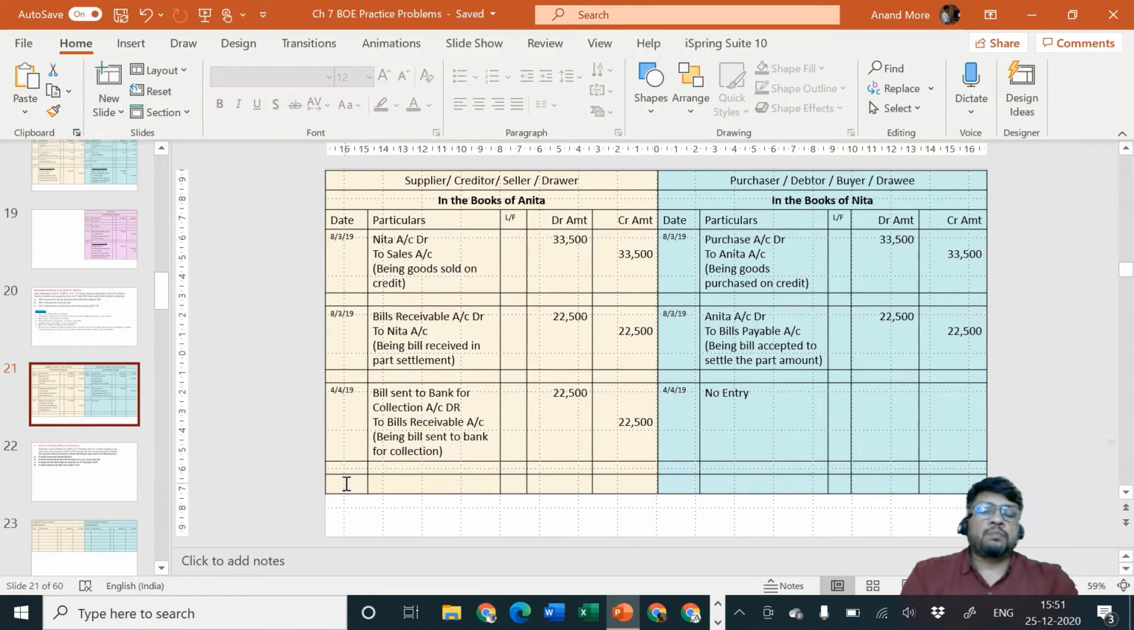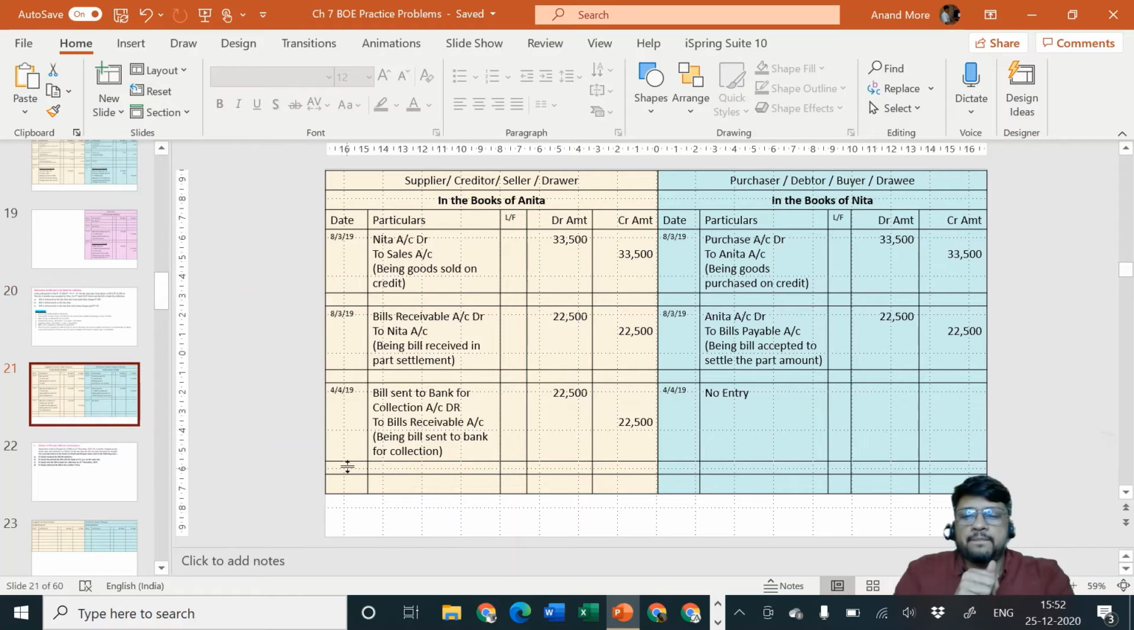Who will go to whom? Banker will go to Nita. In which capacity? Not as an owner, not as the person who has already given advance to us, but as a clerk. He is going on our behalf. We are the owners. Anita is the owner. And on Anita's behalf, banker is going and collecting the money from Nita. So if Nita is honoring the bill, that is the situation number 1.